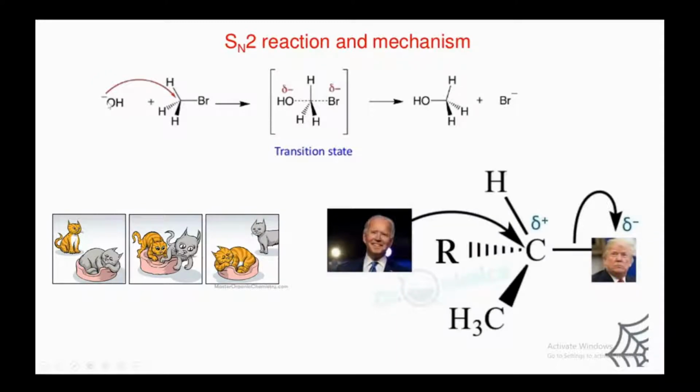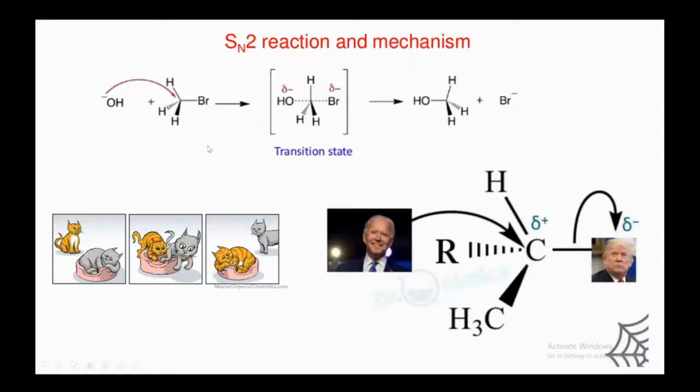So this oxygen containing negative charge acts as a nucleophile and attacks from the back side on the electrophilic center, and as a result bromine leaves. Hence we call bromine a leaving group, and we call OH an incoming group or nucleophile. We started from alkyl halide, alkyl bromide to be specific, and we ended up at methanol. So we started from methyl bromide and we prepared methanol from methyl bromide via SN2 reaction.